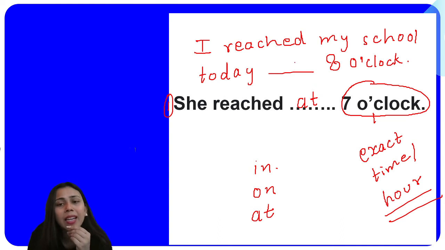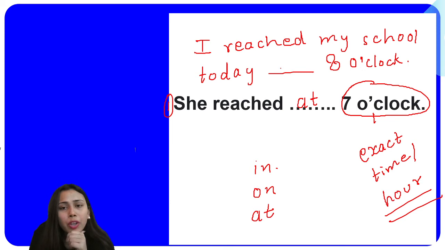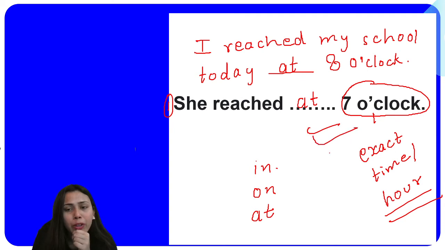So with exact time, with exact hour, what preposition do you have to use? You have to use at there. Okay, so I hope this one is very clear to you. So whenever you will be telling exact time like 6 a.m., 6 p.m. or 5 o'clock, 6 o'clock, 1 o'clock, there you have to use at.